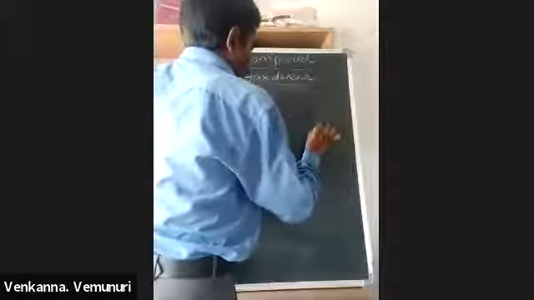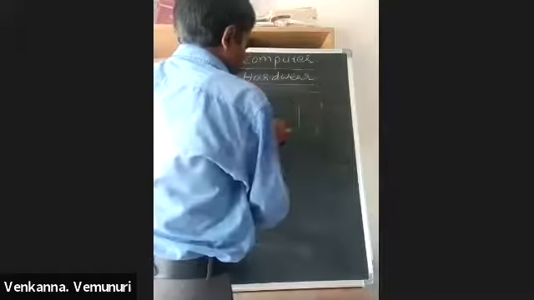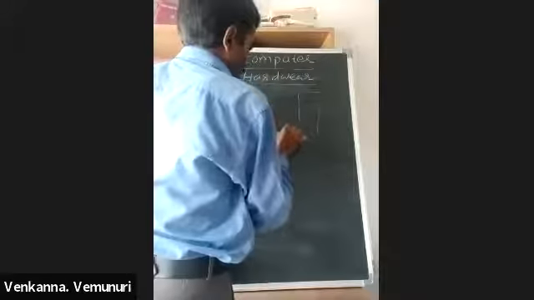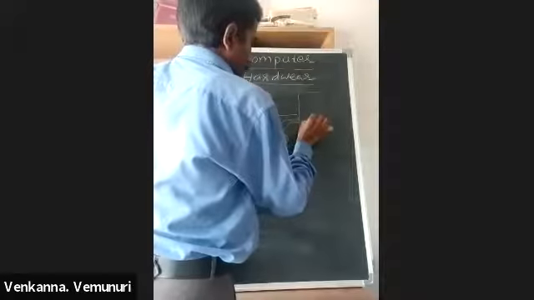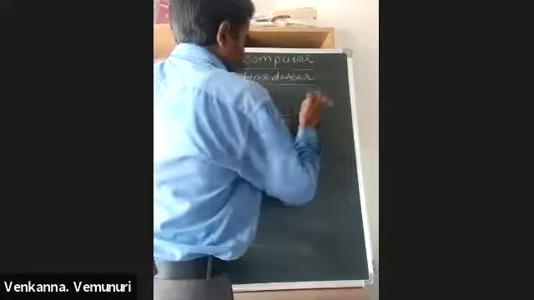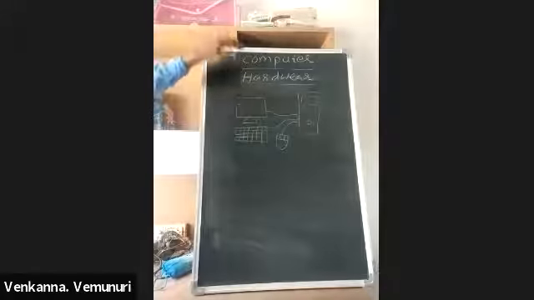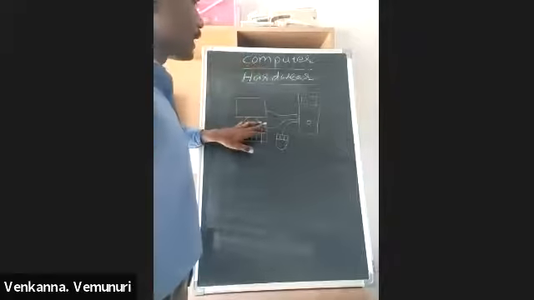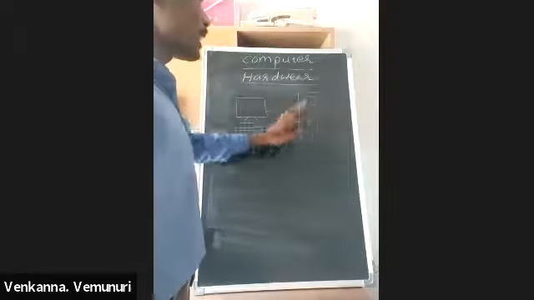And here is one CPU. These are all connected to this CPU, with this power button and this DVD reader. This is what touch and feel means. All physical components are called hardware.